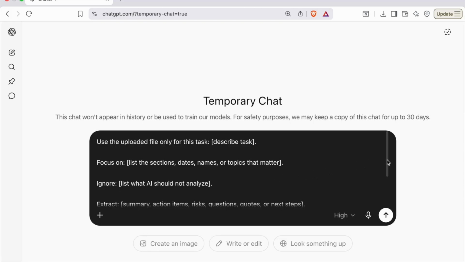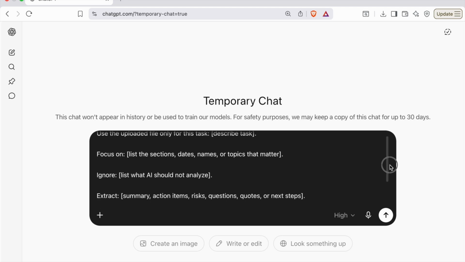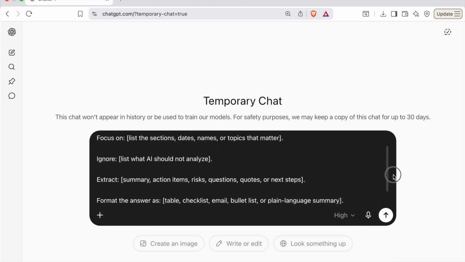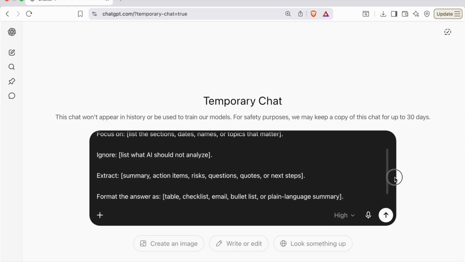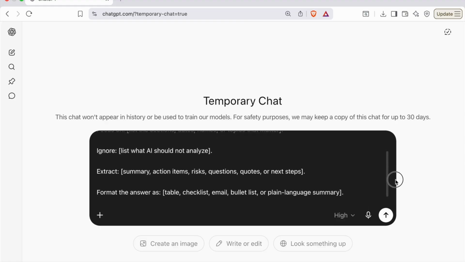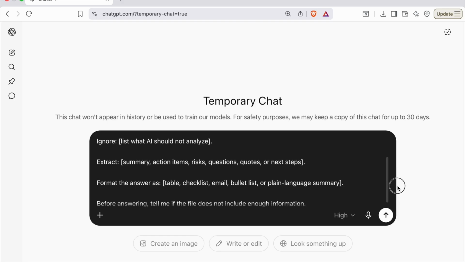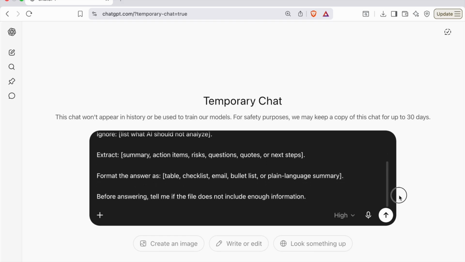Extract [list the summary, action items, risks, questions, quotes, or next steps]. Format the answer as [a table, a checklist, an email, a bullet list, or a plain language summary]. And before answering, tell me if the file does not include enough information.